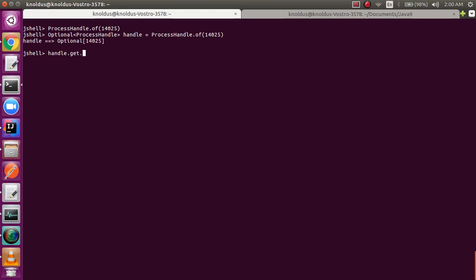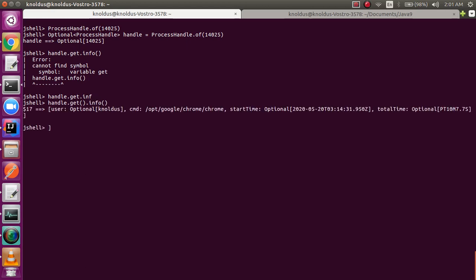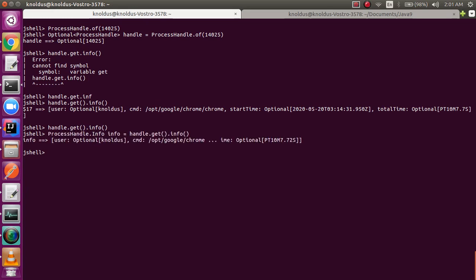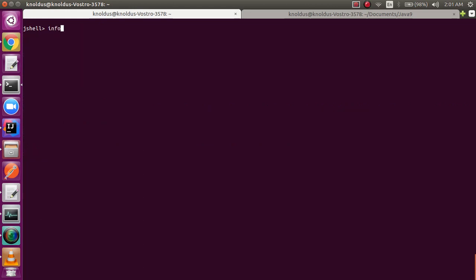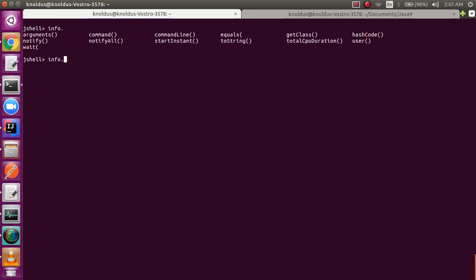I have to apply the get. I have to apply the info. Oops. What wrong did I do? Oops. Yeah, so you can see that I have got the info. Now let's create the object for info and extract maybe some particular information. info dot, what do you want to extract? Command.